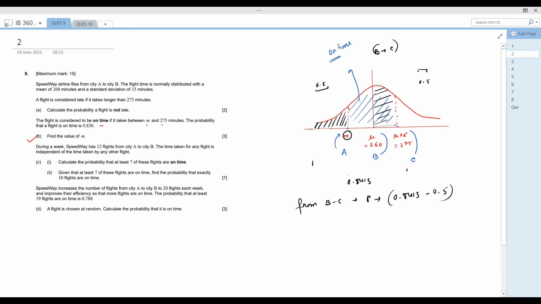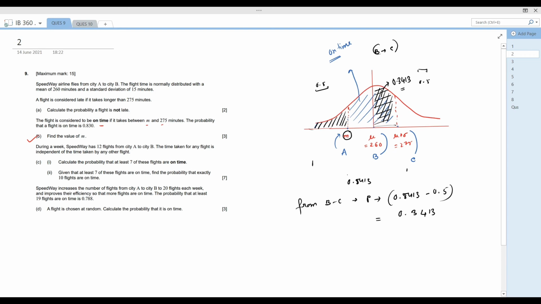If we deduct it from the complete area, the probability of this single area is 0.3413. This is the probability of this area.